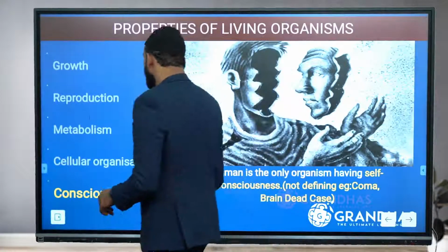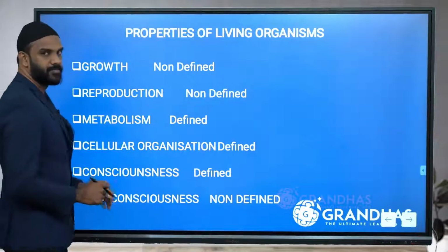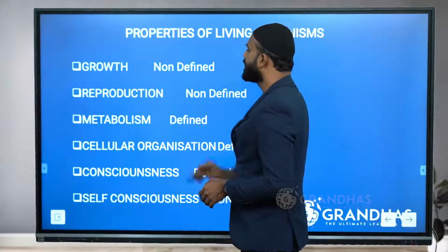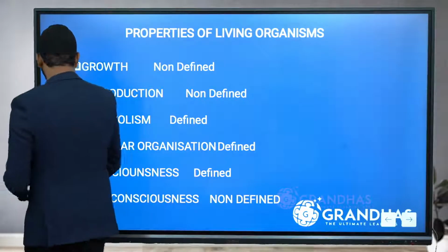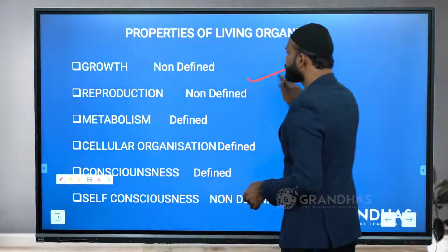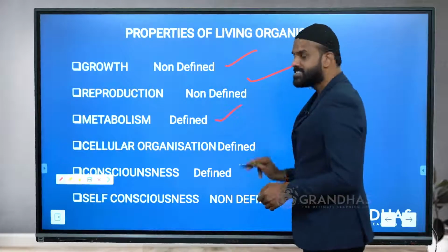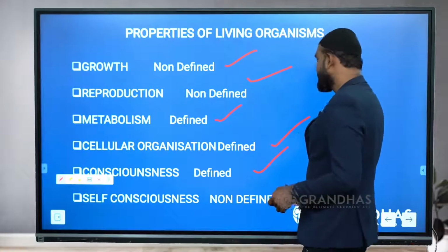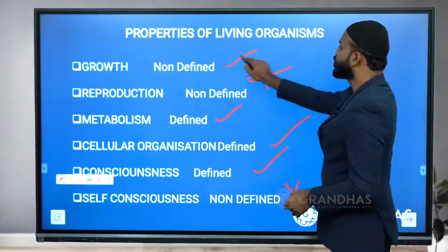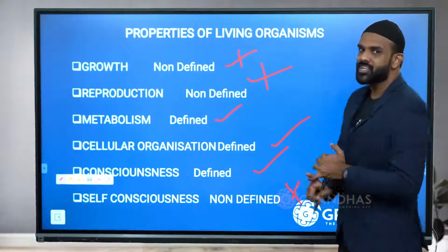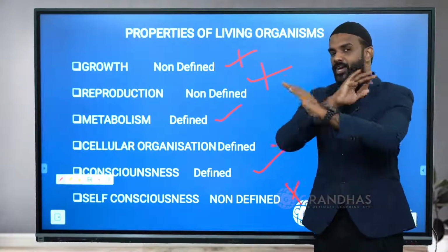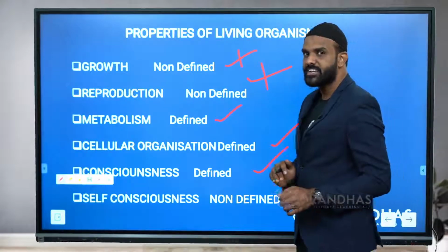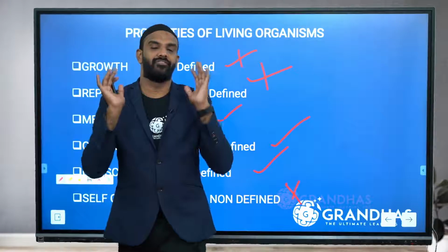So, how can we conclude? Growth is non-defining. Reproduction is also non-defining. Metabolism is defining. Cellular organization is defining. Consciousness is defining, but self-consciousness is not defining. So, growth, reproduction and self-consciousness are not defining characters, whereas metabolism, cellular organization and consciousness are defining.